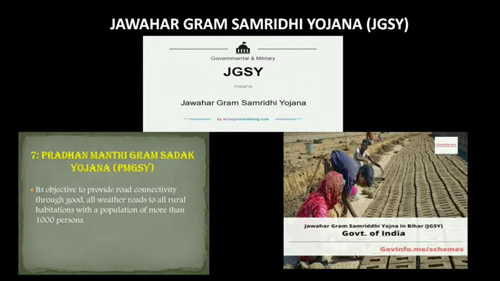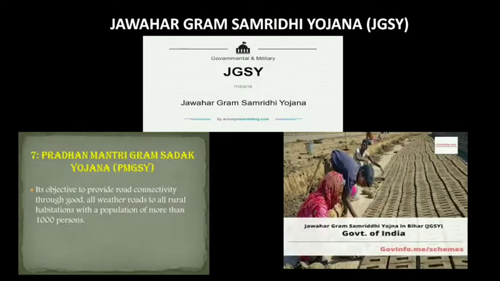This played a very important role, because it became more accessible for people to get to educational centers, hospitals, and other basic amenities through the road. This work was also given to people below the poverty line, and these people had the privilege to earn money when progress was happening in their territory. So the Jawahar Gram Samriddhi Yojana plays a main role in constructing roads and connecting important states, districts, as well as towns.